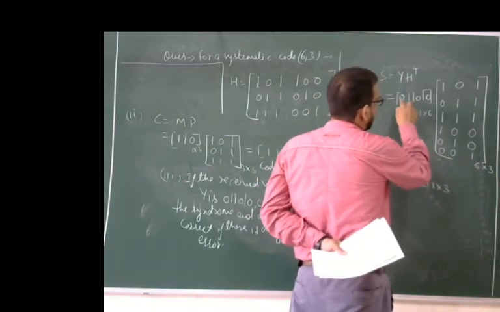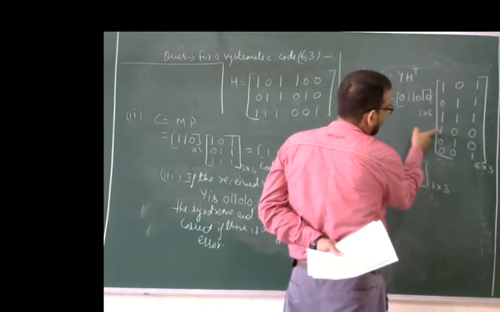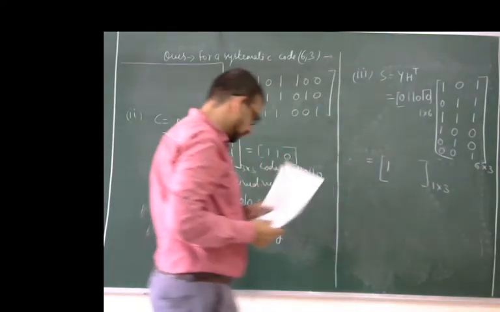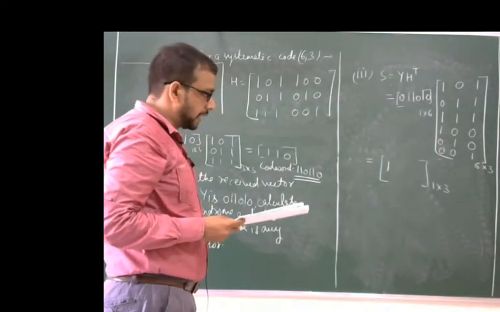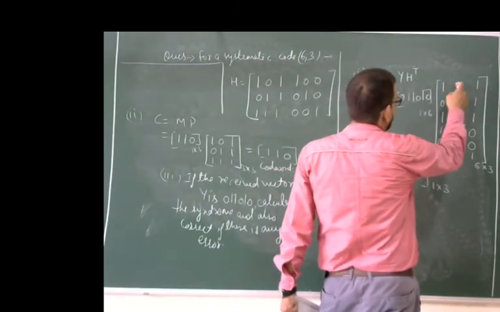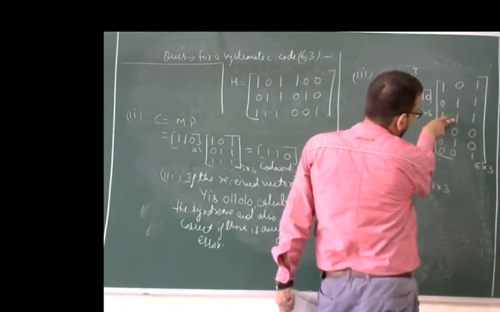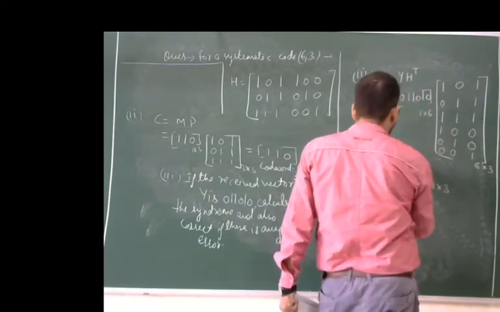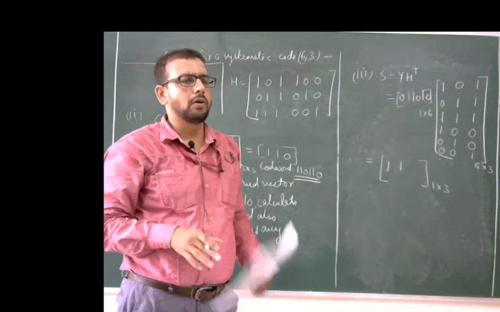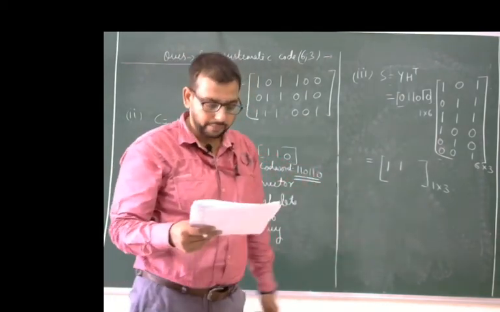Now multiply this, 0 0 0 1 0, here we get 1. After that we again multiply this with 0, then 1 1, and then 1, and again we get 1. After multiplication, with modulo addition between these, there is an odd number of ones, so we again get 1.